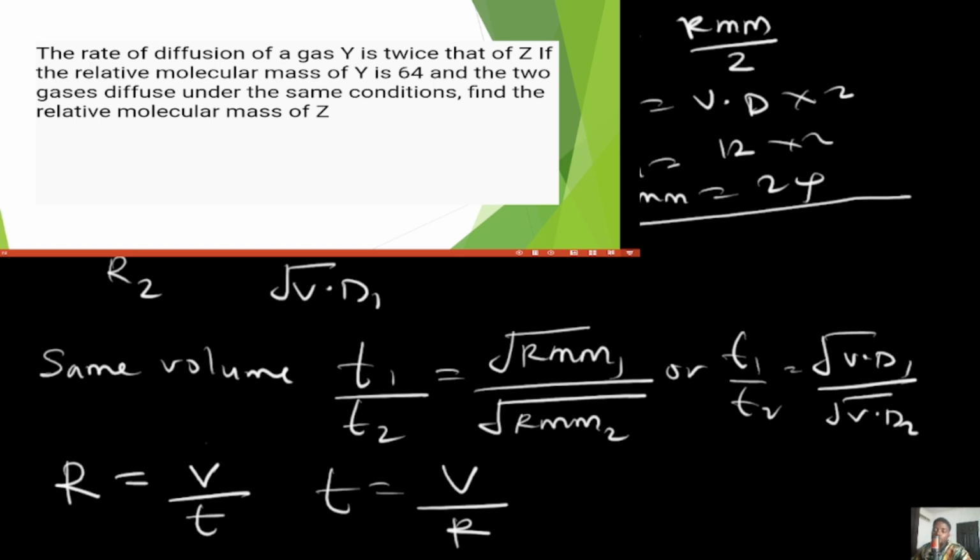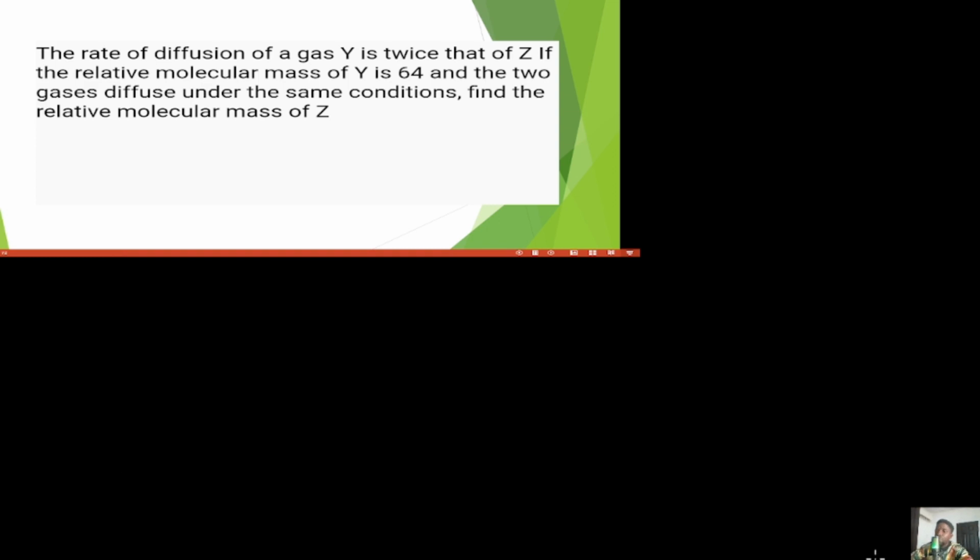Now, I'm going to be solving on one side of this so that we can all see it.